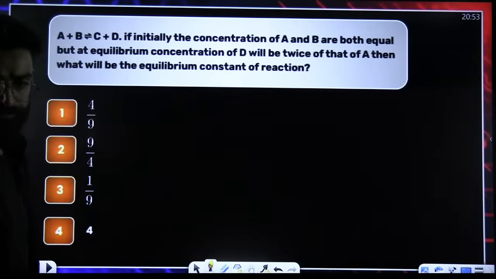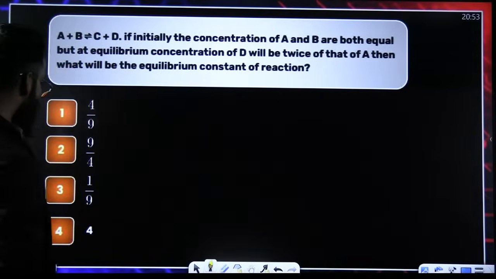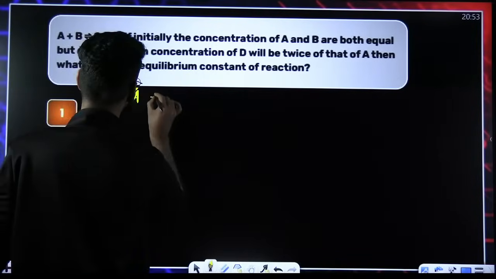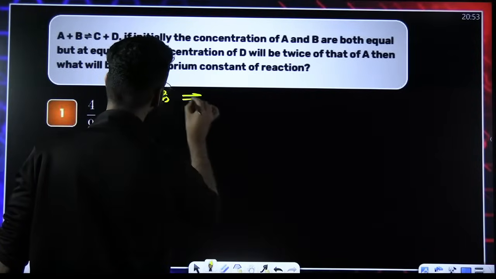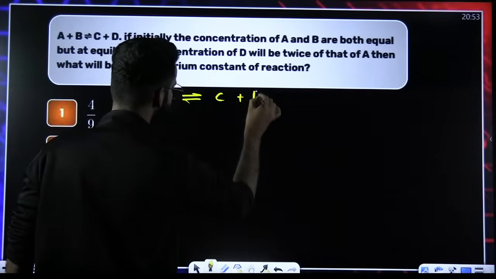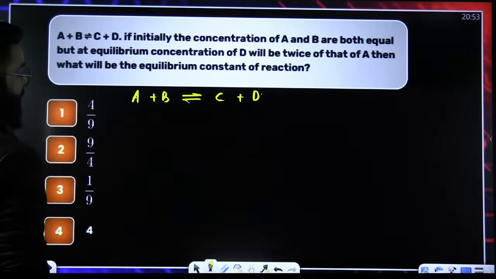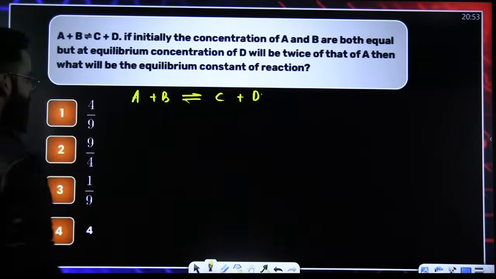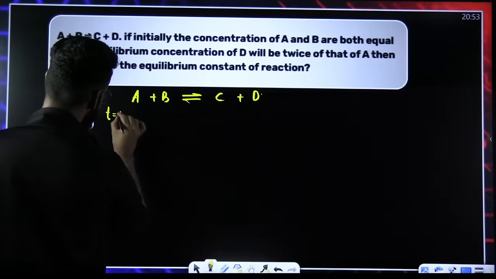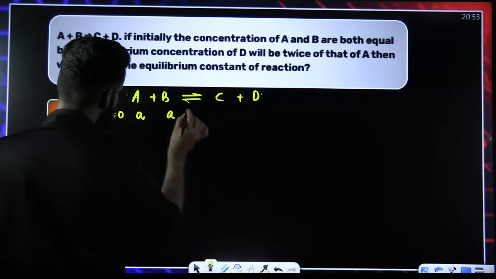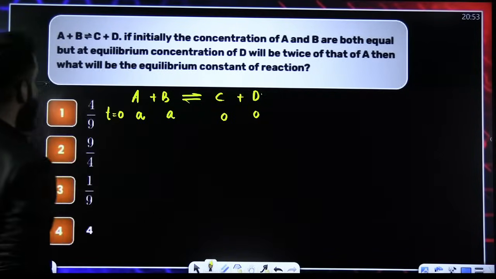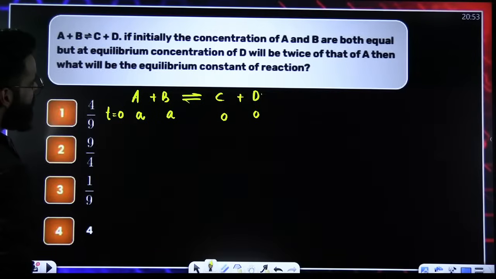Okay, one more similar sort of question. I'm given the reaction A plus B, which is in equilibrium with C and D. If initially the concentrations of A and B are both equal, let the concentration be A. But at equilibrium, the concentration of B is twice that of A. What will be the equilibrium constant?